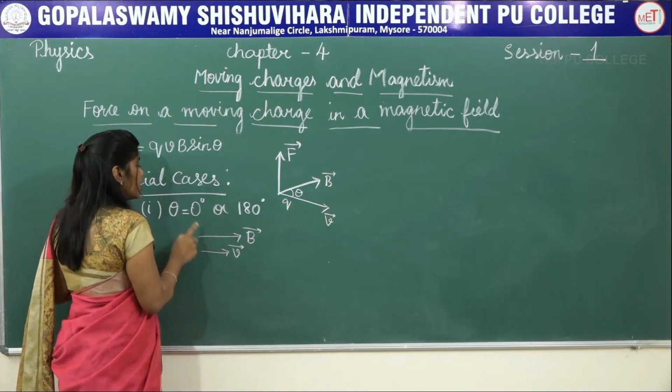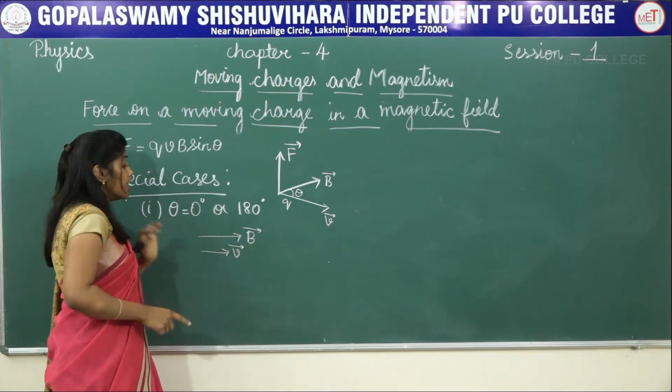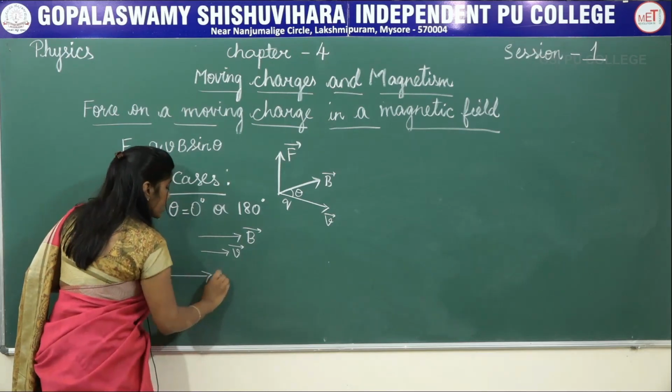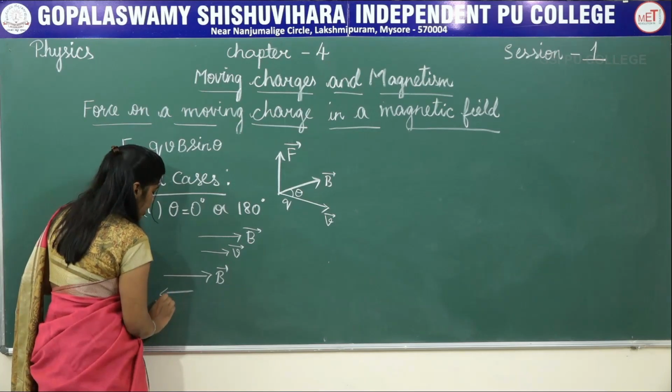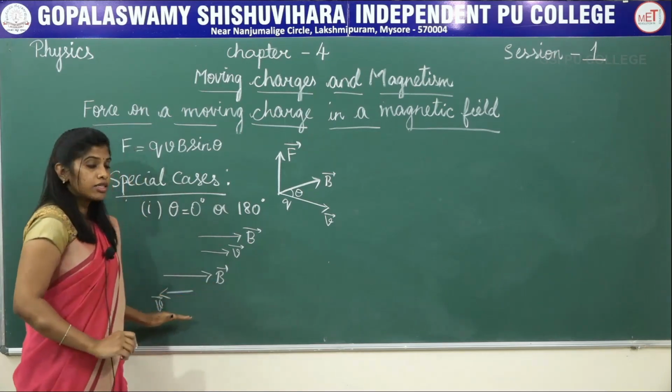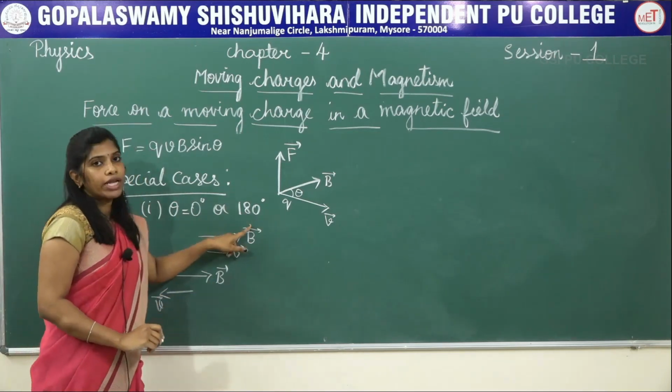Then what will be the angle? Angle is 0 degree. Next, if this is the magnetic field and if the charge moves in the opposite direction, then the angle will be 180 degree.